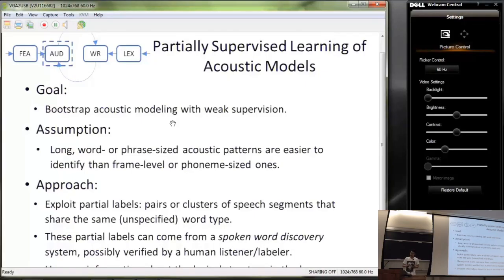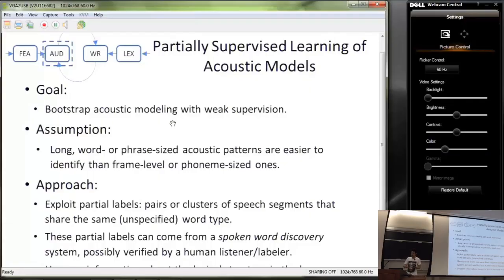These labels can come from a spoken word discovery system. Recall that in the past few years, there have been a number of efforts to develop automatic approaches to discovering repeated words and phrases in speech corpora using only the raw acoustic features. When we apply segmental DTW to the corpora, it can retrieve repeated words and phrases that serve as the training examples we need here.